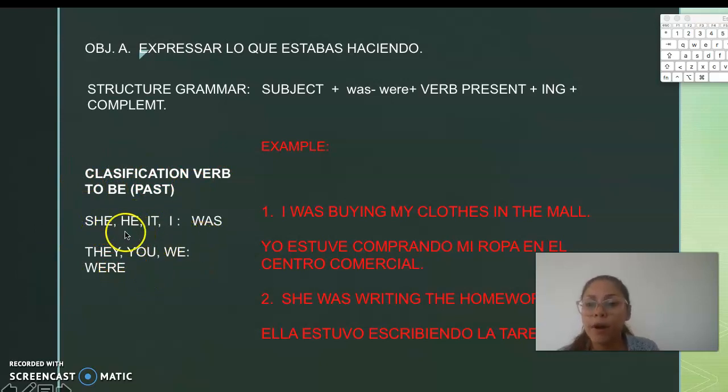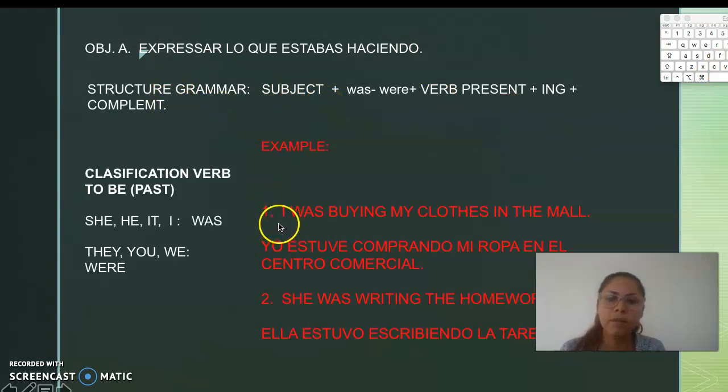This is the classification, okay? For the third person is was: she, he, it, and I. And the rest were. En este caso, I como primera persona singular vamos a utilizar was. Okay, so these are examples about that grammar structure.